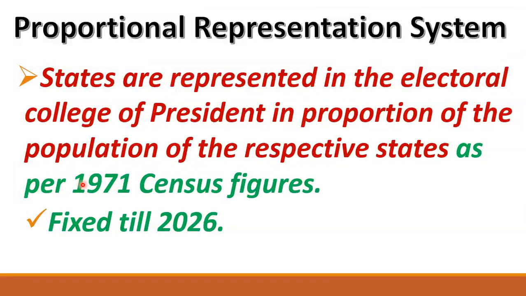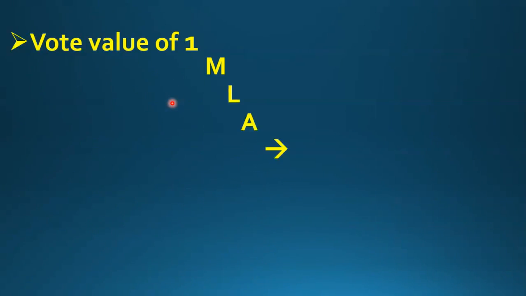Now friends, let's move further. As I have told you, the elected MLAs of the state and elected MPs of the parliament are authorized to vote in the elections of the president. Now we need to know the vote value of one MLA.